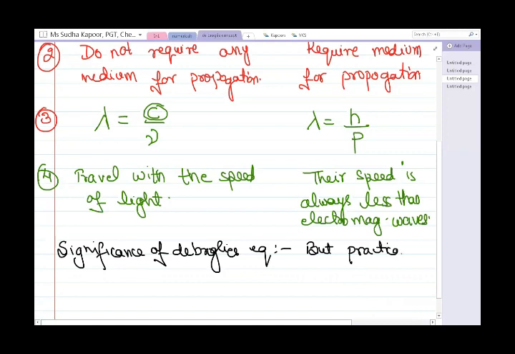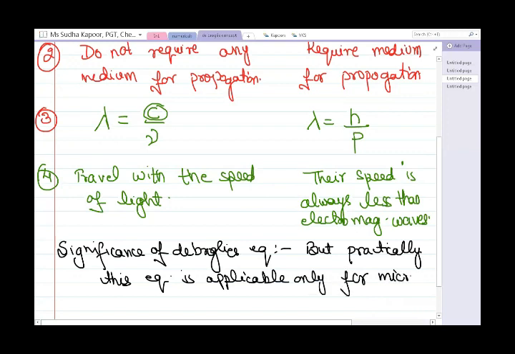The general phenomena says that the de Broglie equation is applicable to all the material objects, but practically this equation is applicable only for microscopic objects. This is one of the very important points, that only for microscopic objects, basically the particles, we can apply the de Broglie equation.